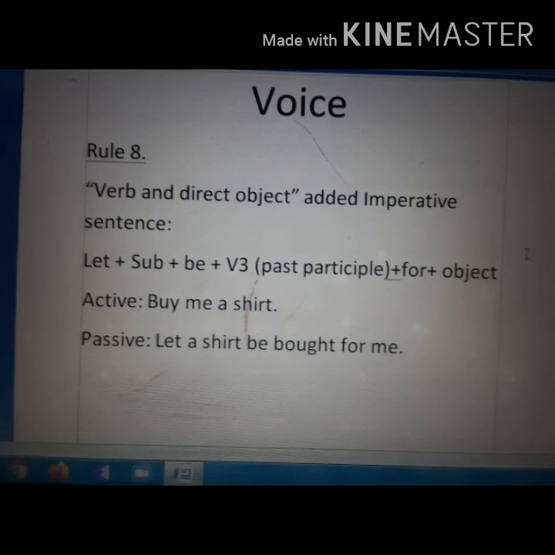So this was my today's session discussion on voice. Hope you understood. I have tried to discuss from the initial stage of voice, because those who know the rules of voice can understand this better, and those who are somehow weak in voice, they can also very easily understand the subject matter.